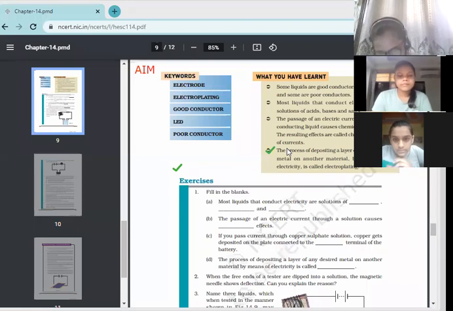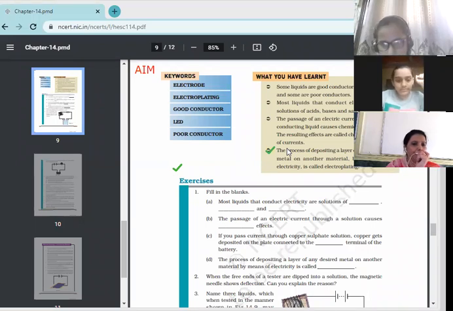Next is LED. First of all, you need to give the full form. Anshika Goel. Full form of LED. LED stands for light emitting diode. Yes, light emitting diode. That is the full form of LED. Yes, tell, of course. It is a device that produces light on electrical and electronic equipment, known as LED. You need to speak LED clearly, and you must be using it at your home even.